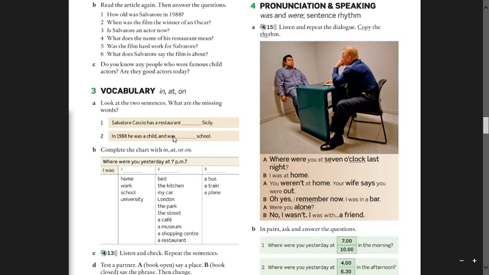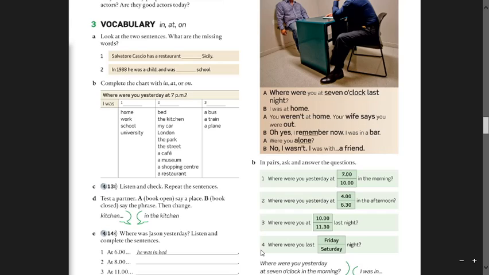So how do you say: I was at home, I was in home, or I was on home? I was in bed, I was at bed, or I was on bed? I was at a bus, I was in a bus, or I was on a bus? Okay? Choose the right prepositions to write here. Then you have to listen and check. Then in activity B, you are going to work in pairs. So this will be done